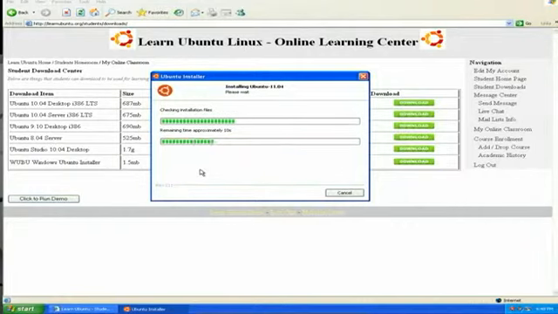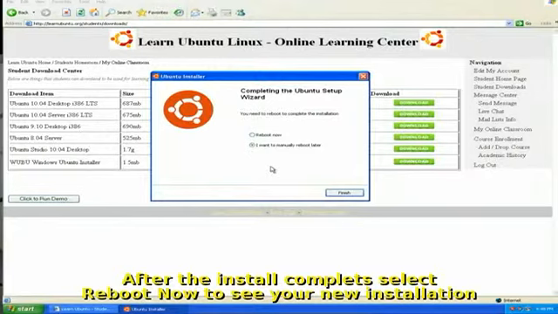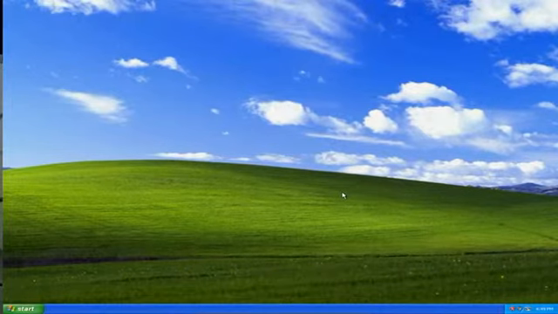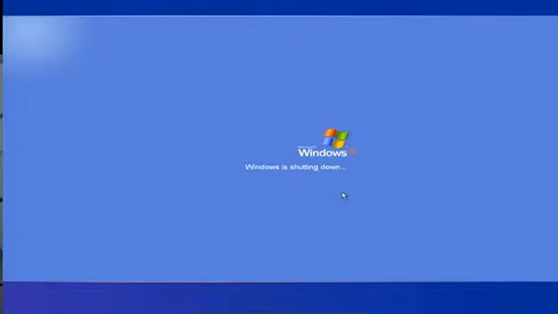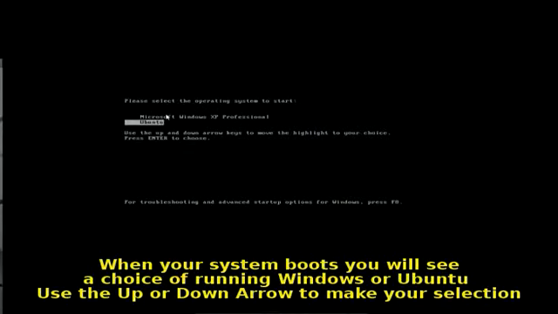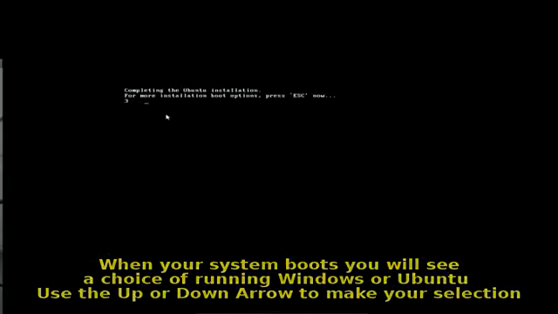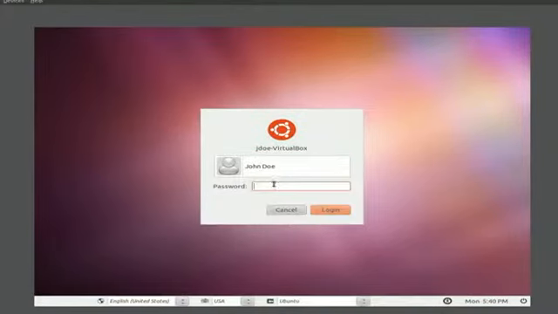Now it's checking the installation files. Okay, and that's it. We can reboot now. We'll click Finish, and our Windows will reboot. Now when Windows boots, we have a choice. You can pick Ubuntu. We're presented with our login. Select your user and enter your password.